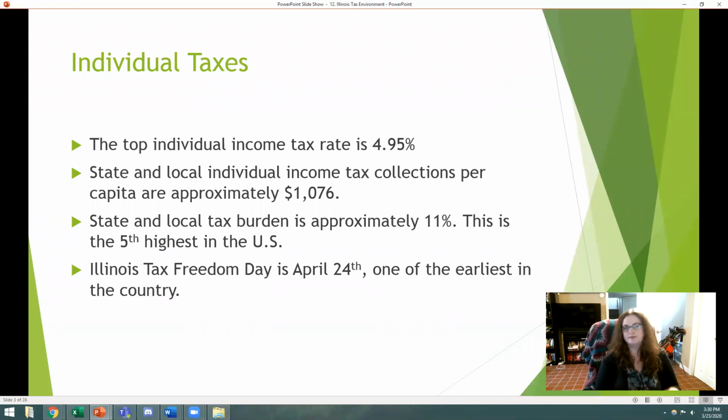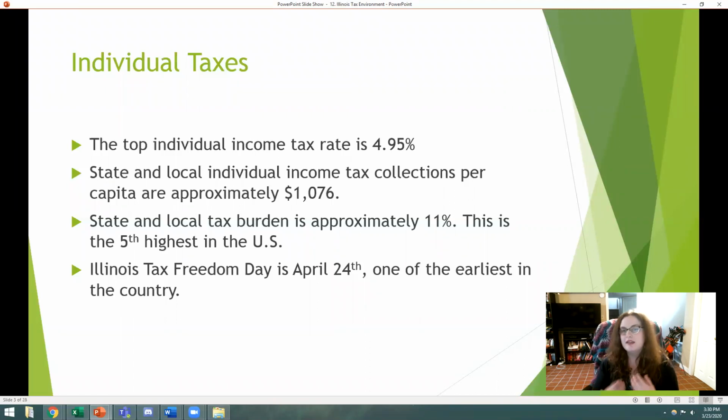So the top individual income tax rate is 4.95% in Illinois. State and local individual income tax collections per capita are approximately $1,076. So that's a lot, right? State and local tax burdens are approximately 11%, which is the 5th highest in the United States. But on the other side, this might be a very high tax burden, but the Illinois Tax Freedom Day is April 24th, which is one of the earliest in the country.